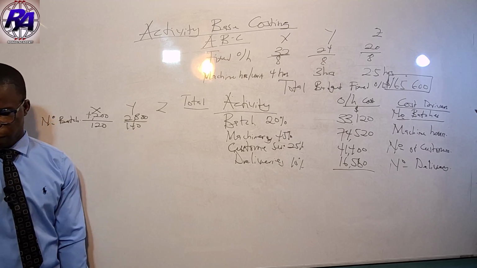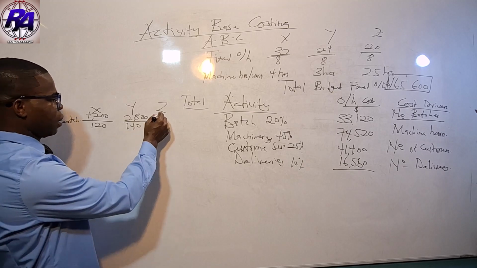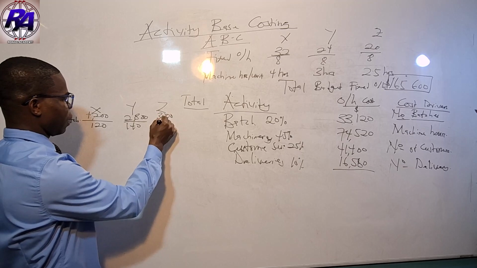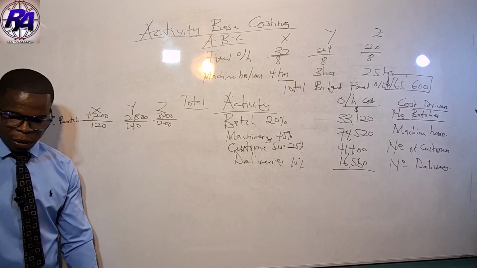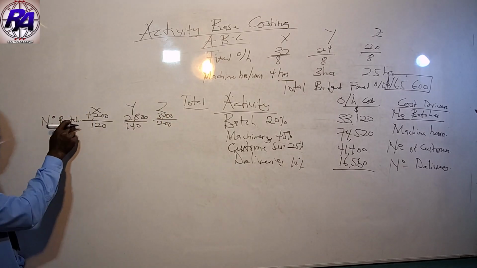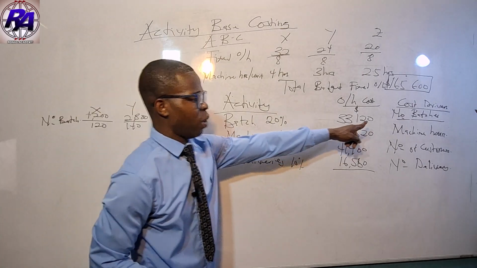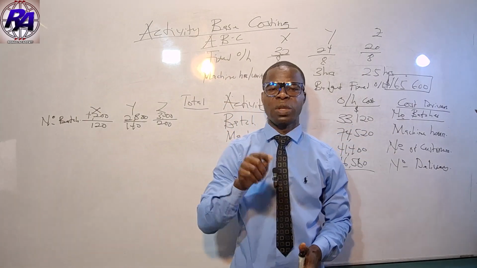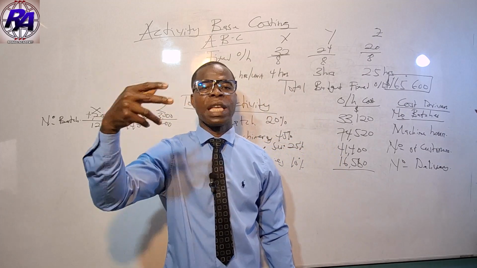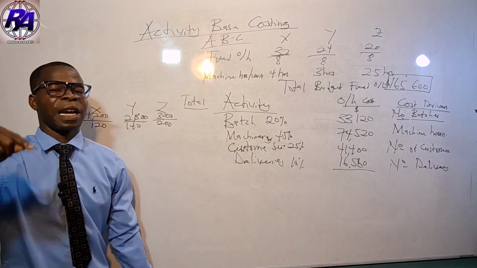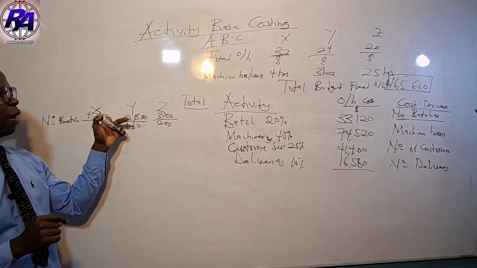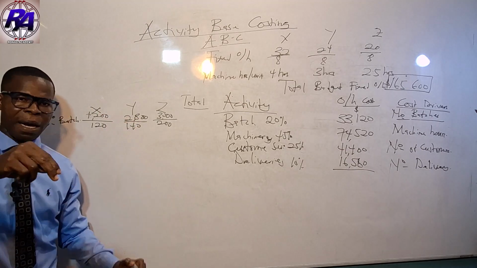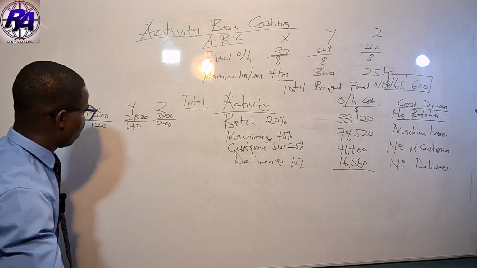Then the same thing for Z, which is 3,000 divided by 200. Once you've done this, you are going to get the number of batches, which is the cost driver, not units in a batch. But we were given units in a batch, so you have to divide the units by the total units to get the number of batches. So let's do the calculation.